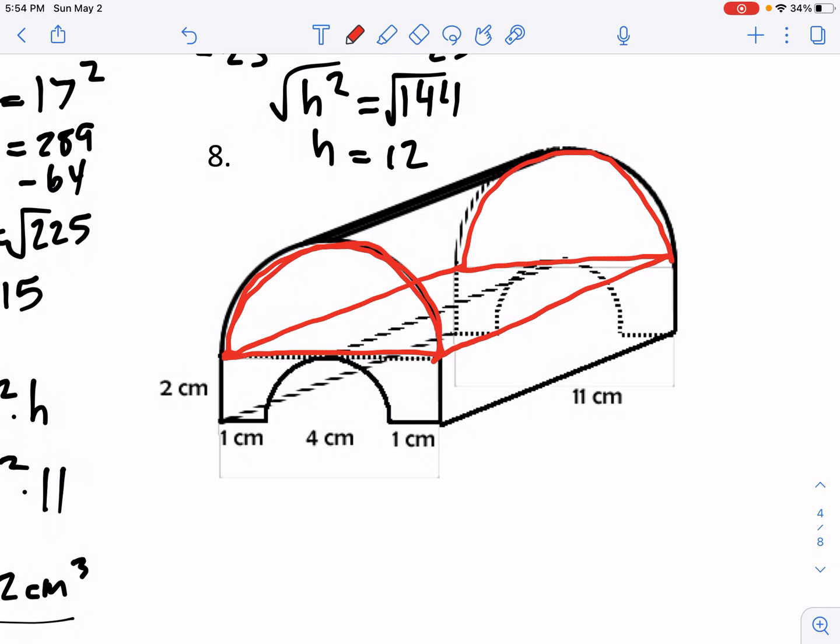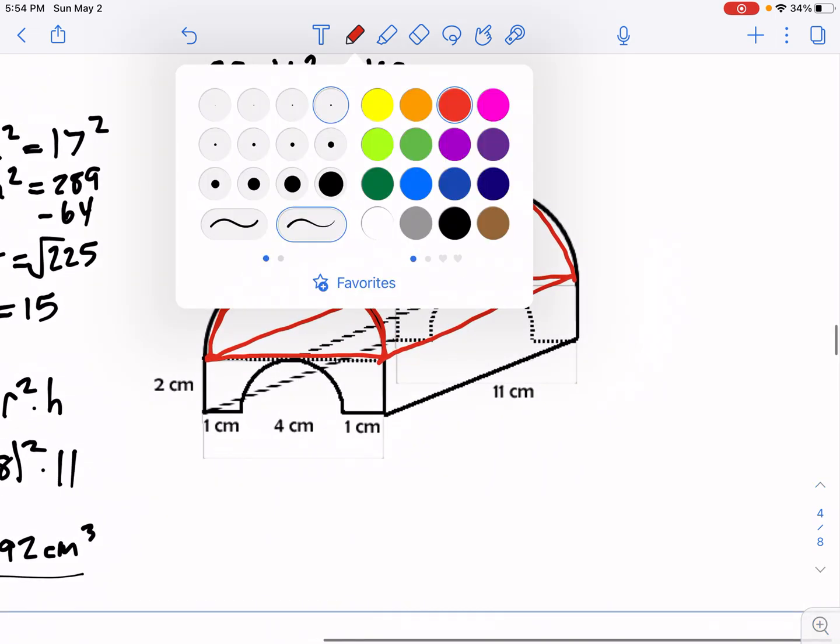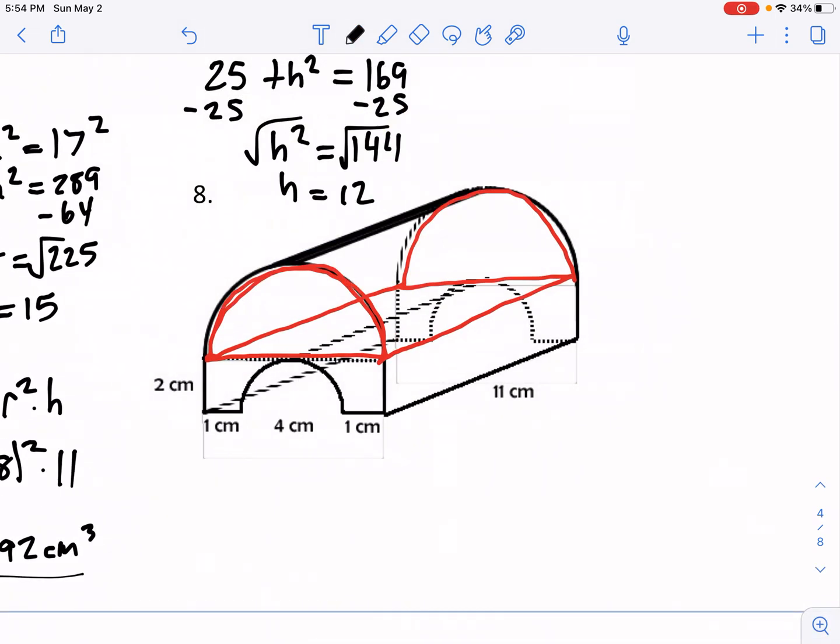Okay, so this forms half of a cylinder. So if we find the volume of the full cylinder, how can I find the volume of half a cylinder? Just multiply it by a half, right? So let's find the volume of this cylinder, which would be pi r squared times the height, and then multiply it by a half, right?